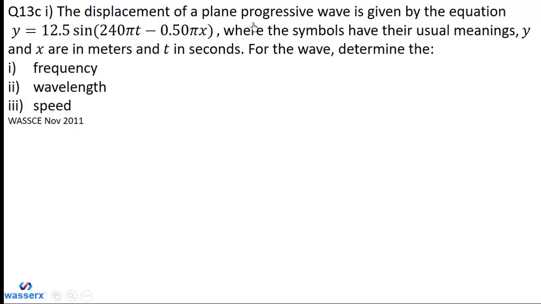The displacement of a plane progressive wave is given by the equation y equals 12.5 sine (240 pi t minus 0.5 pi x), where the symbols have their usual meanings. y and x are in meters and t in seconds. For the wave, determine (i) the frequency, (ii) the wavelength, then (iii) the speed.